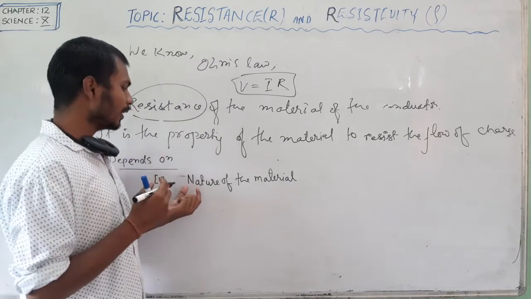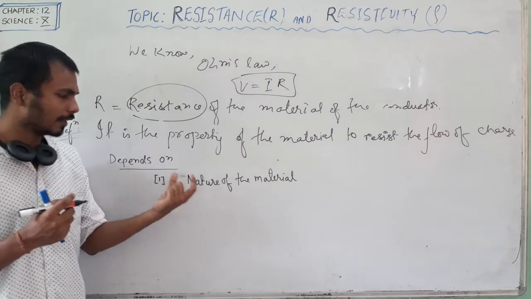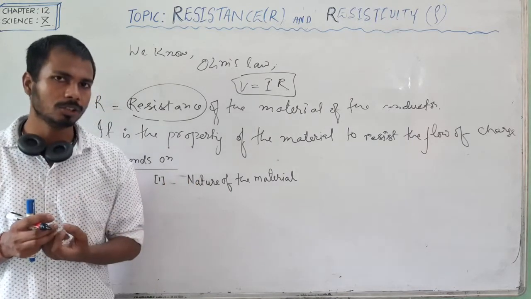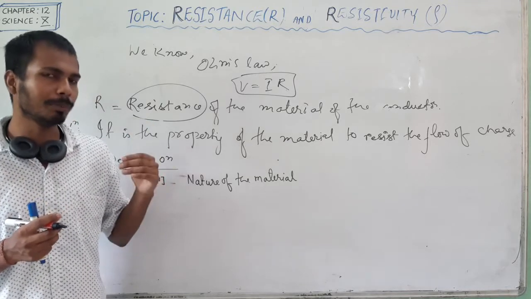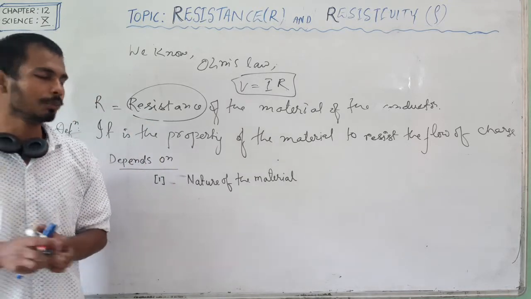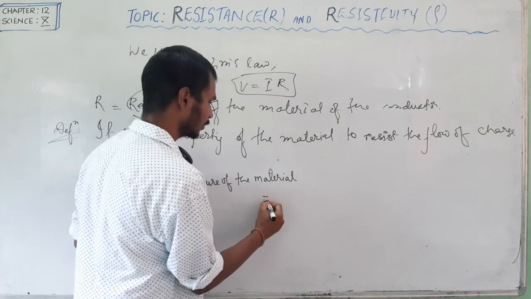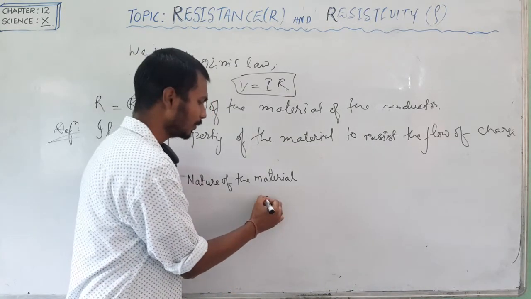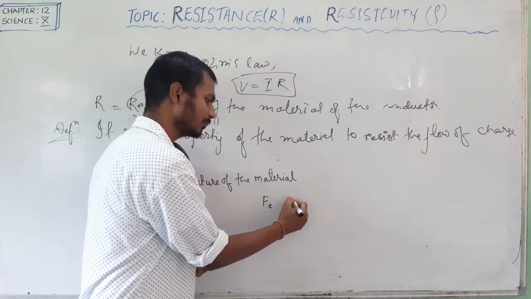As the resistance of a conductor depends upon the nature of the material, this resistance changes from material to material. If we consider iron, Fe, the symbol of iron, the resistance of this iron is different from the resistance of aluminium.